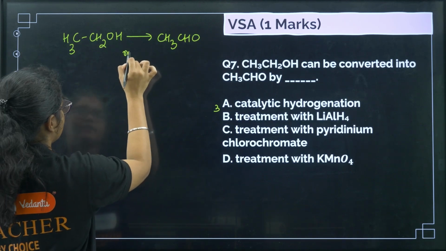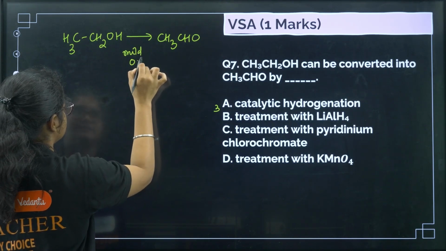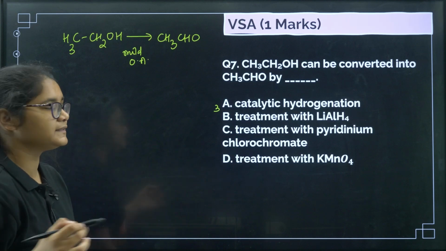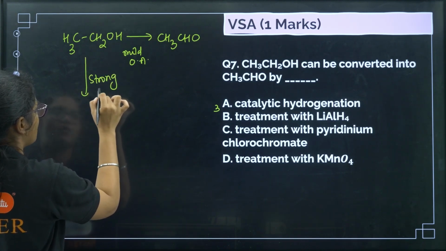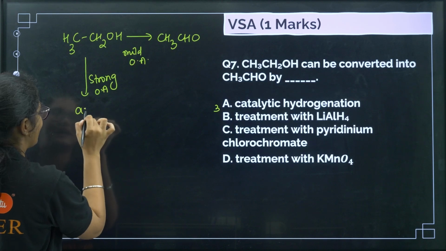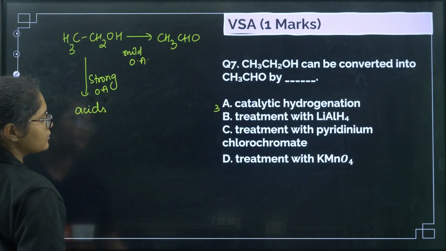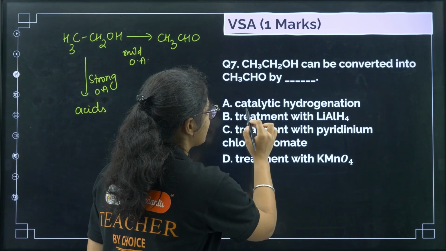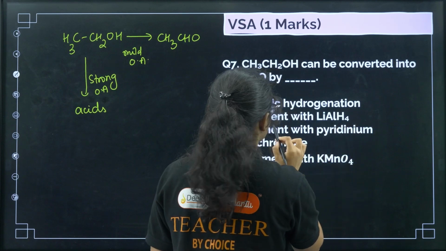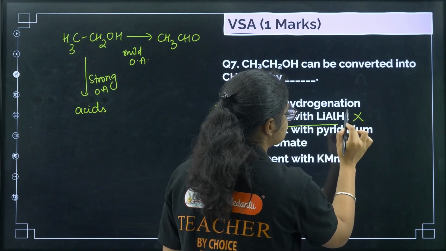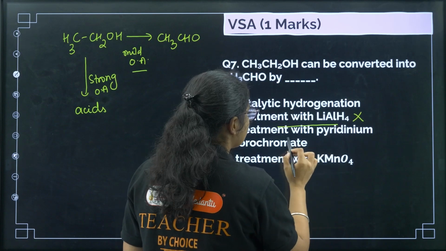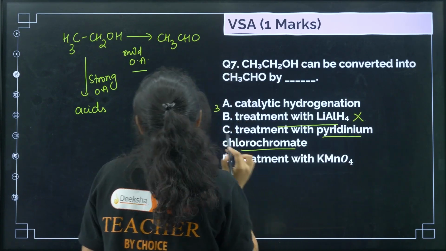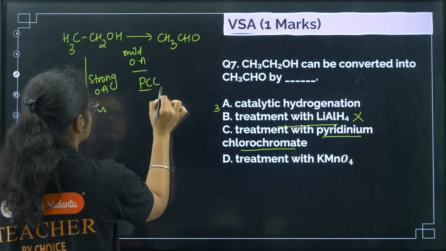If you remember, we need mild oxidizing agents here. If you use a strong oxidizing agent, what will happen? In the case of strong oxidizing agents, we will get acids, right? So we need a mild oxidizing agent. Catalytic hydrogenation, okay. Treatment with LiAlH4, that is a reducing agent. We need an oxidizing agent, so this cannot be the answer. Treatment with pyridinium chlorochromate, yes, this is a mild oxidizing agent, PCC.